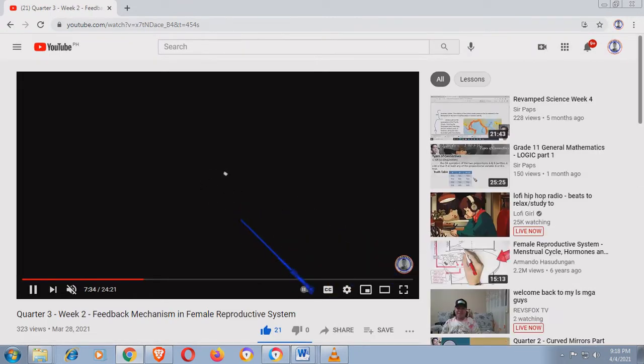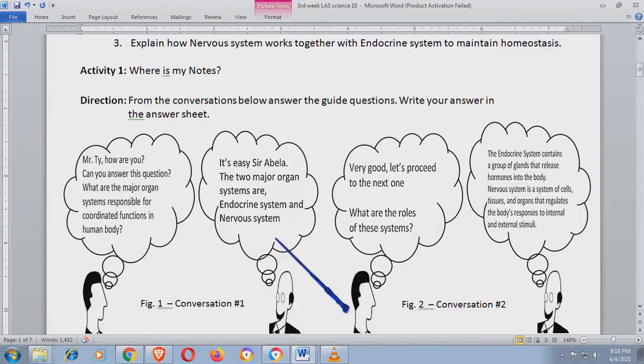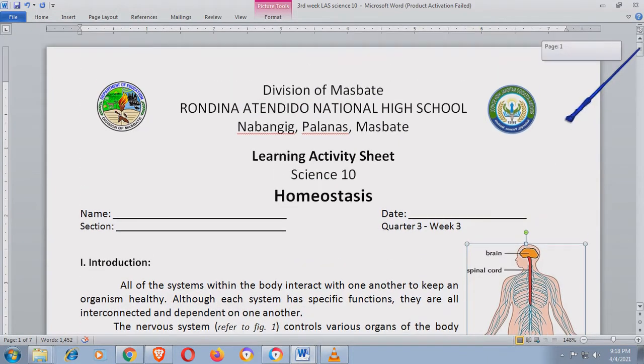So these are the two learning activity sheets we already had, and today we're going to have the third one para sa ating third week. So students, please watch this video para mas maintindihan nyo kung paano nyo sasagutan yung inyong last. Parang tutorial na rin siya, kasi medyo mahirap maintindihan kapag wala ka talagang background knowledge about the things that you want to learn.